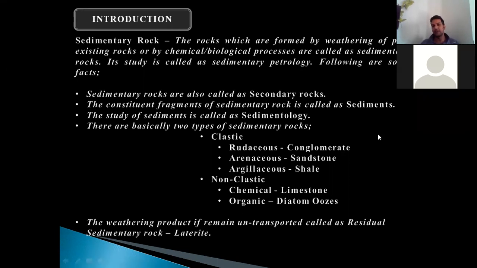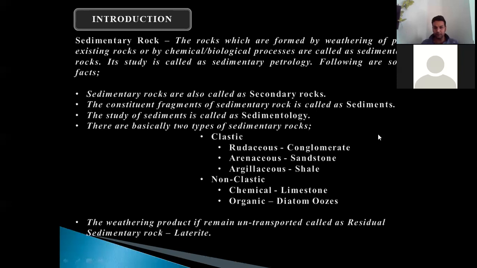In non-clastic rock, you can see there are chemical and organic rocks, in which chemically formed limestone is a well-known example, whereas in organic rocks, diatom ooze is another example. We will see in detail how these rocks are classified and formed.